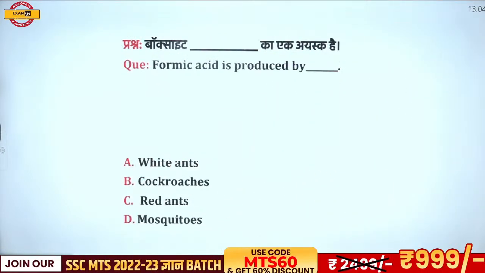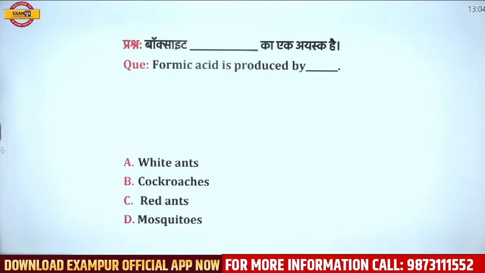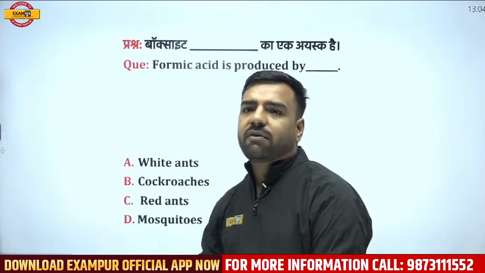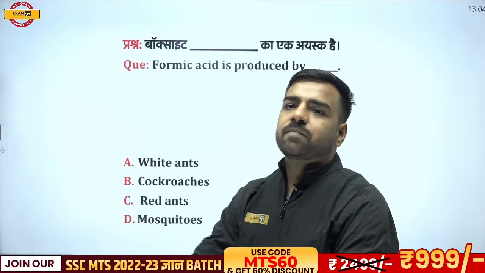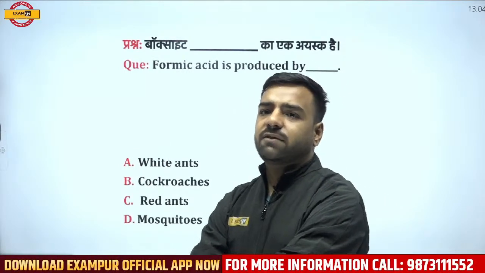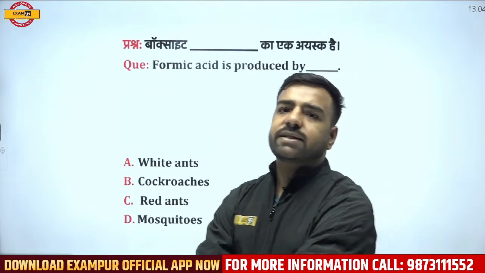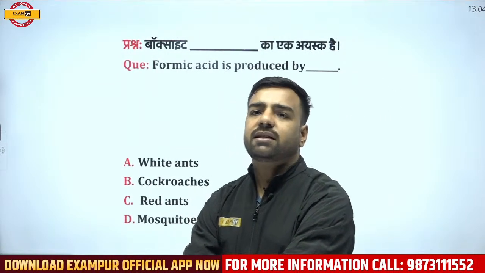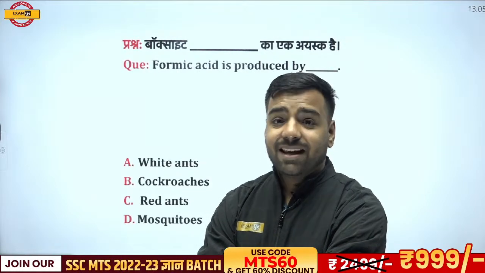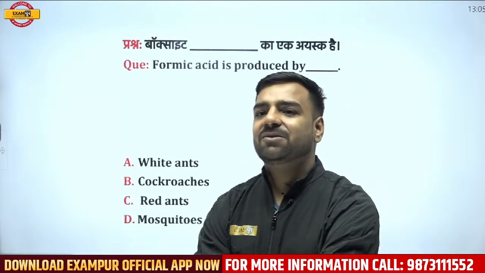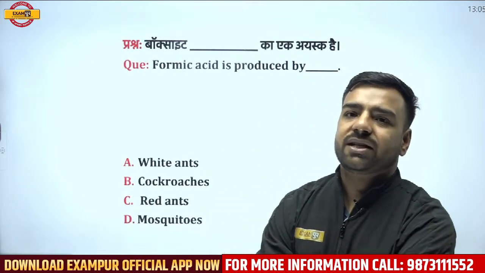Next, formic acid is produced by what? We have 4 options here: white ants, cockroaches, red ants and mosquitoes. Formic acid. Yeah, Avan, Siddharam, Saurav, Trinesh. Saurav is the first one to answer this, so it would be red ant. Akhleshwar is going with C, again red ants. Yeah, लाल चींटी है ना Saurav, yeah. Trinesh is also going with C.